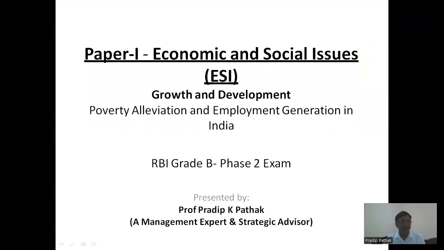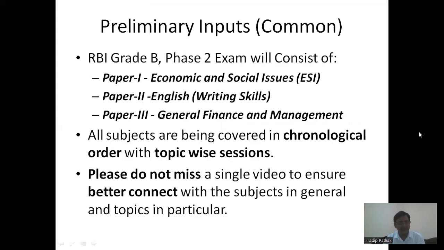So, as you know, today's topic is poverty alleviation and employment generation in India, and that is intended for the RBI Grade B aspirants for the phase 2 examination. The first topic, as I told you, we have covered in the previous video, and this is just a preliminary input for you to get connected to what exactly we are going to talk about.